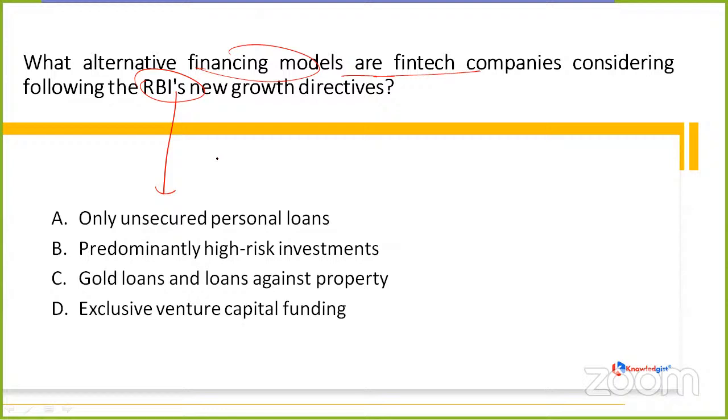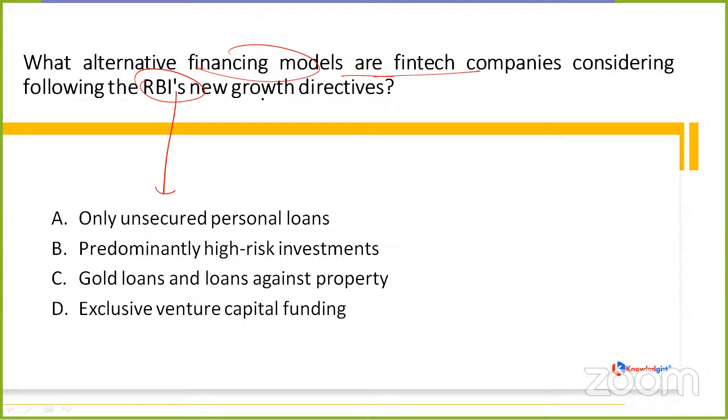Girish is asking, is RBI focusing on lending nowadays? See, RBI's work is to keep things in work in a legal manner and regulate the things. So it's not particularly that RBI is nowadays focusing on the fintech companies or anything that is related to lending only. Because if you have gone through the previous news also, it keeps on providing regulation acts or regulation guidelines, considering new things regarding banks also. So it's not like that RBI is just focusing on the lending sector or the fintech companies working in this sector. It's not so.